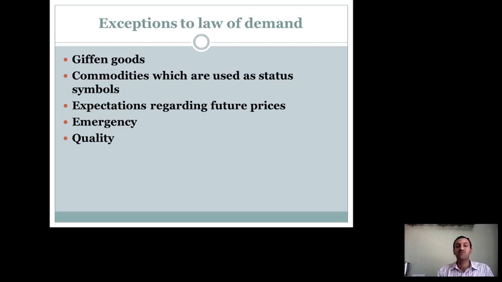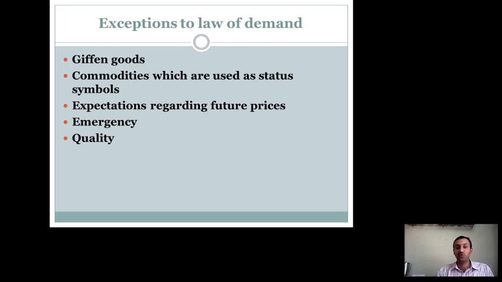The first thing is Giffen goods. Giffen goods are those goods which are basic essentials to survive. The basic goods and services which we require to survive. For example, food, clothing and shelter. These commodities we require at any point of time or in any situation. In this situation, even though the price is increasing, we have to purchase because we have to eat, we have to have clothes, or we need to stay.